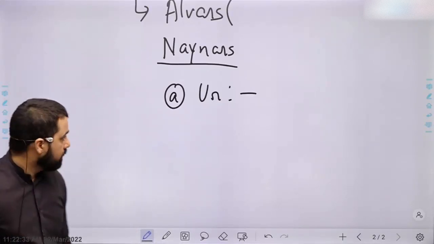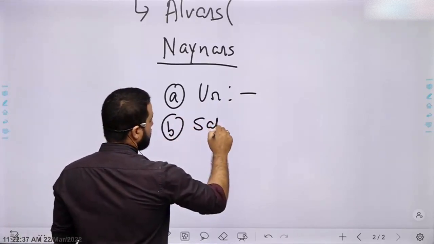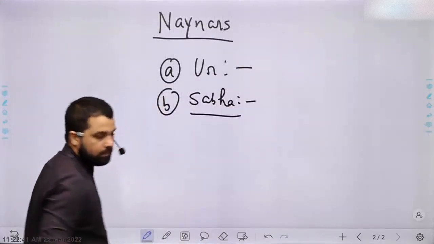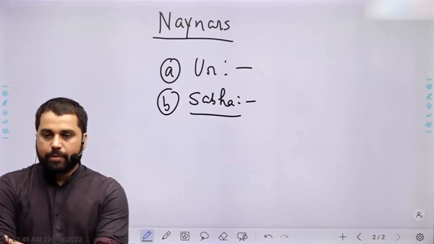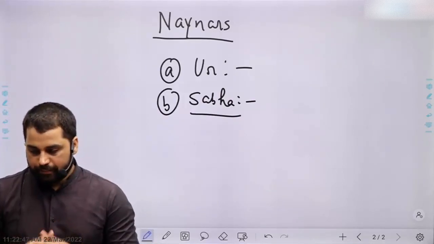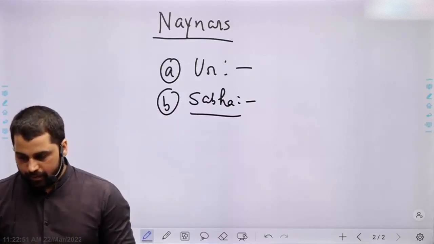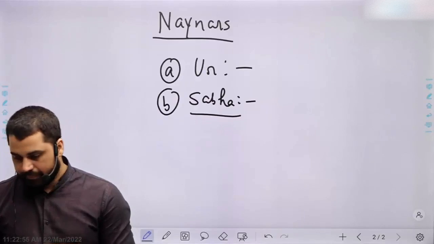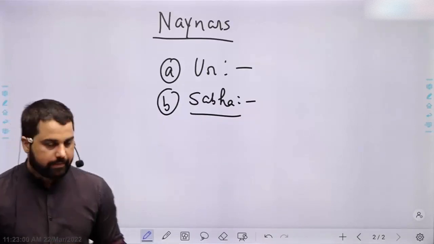Sabha. This land was granted to Brahmins, which was also called Agrahar villages.